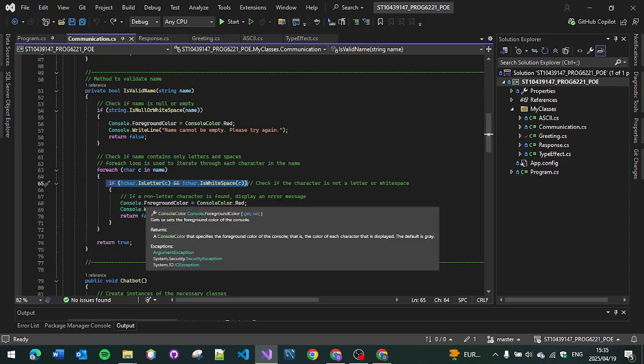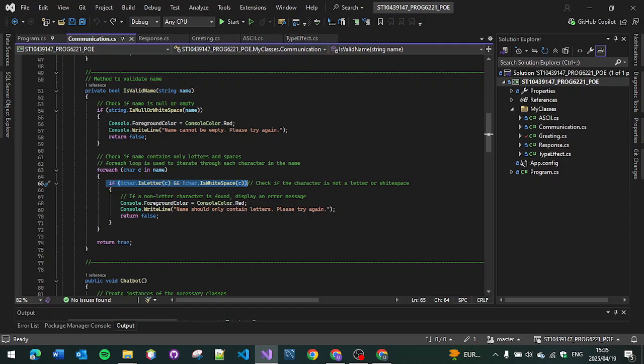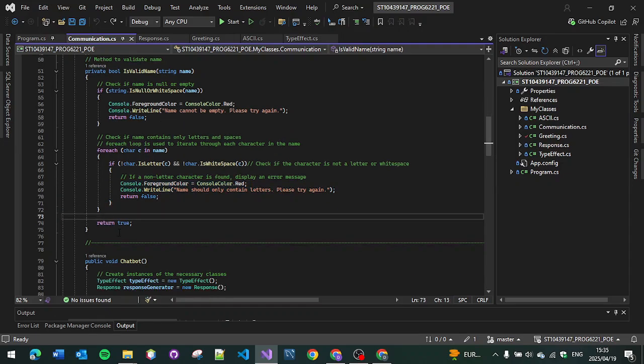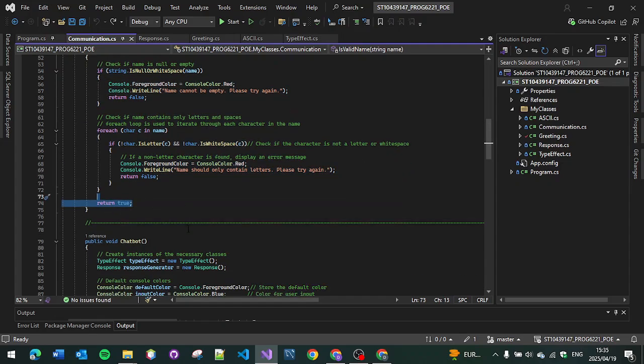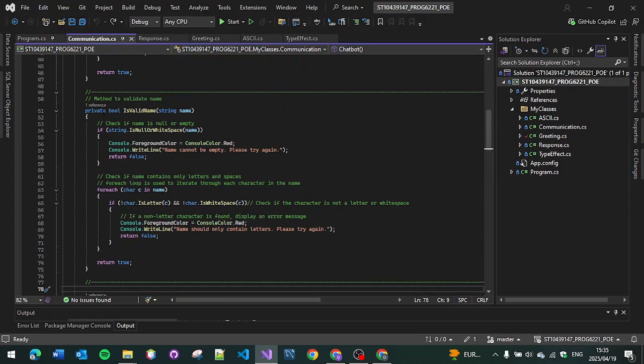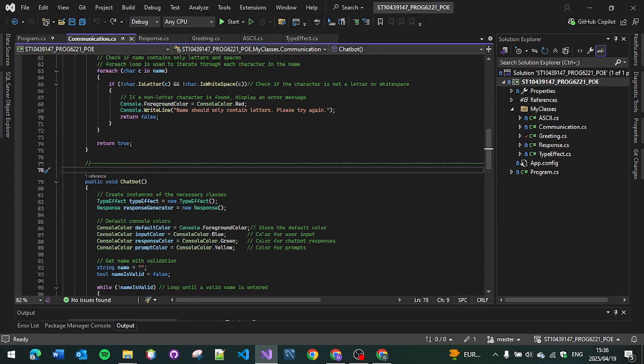If a non-letter is found, or let's say it's blank, it's going to display that. Otherwise, if these things do not come into play, it's true. This is also a boolean, so it's going to return true.